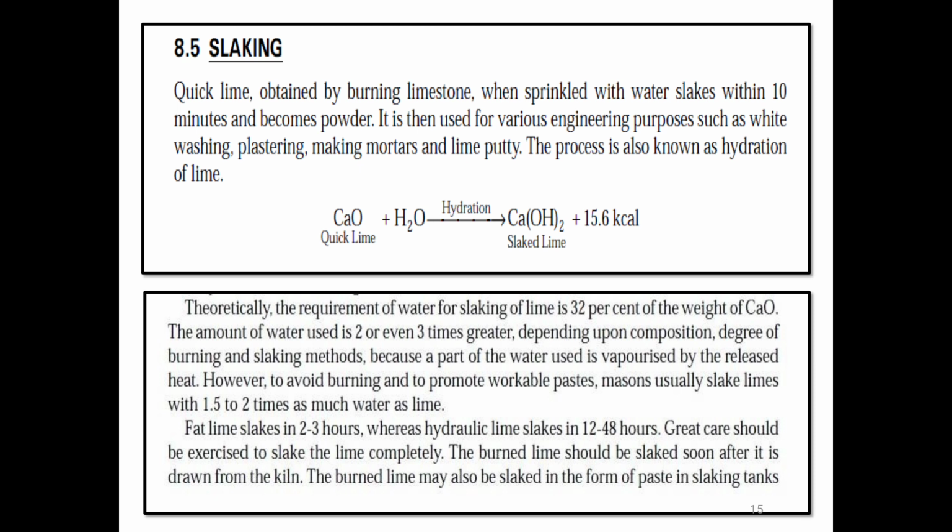Slacking is done by putting quick lime lumps in a tub of water. When quick lime is added to water, violent heat is generated with hissing sound. It is observed that one part of quick lime is converted into about 1.5 times in paste form and about 2 parts in powder form.